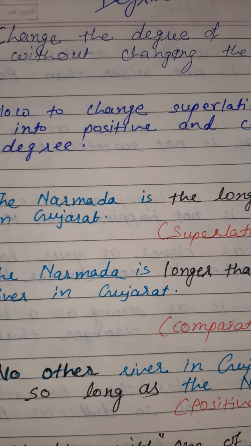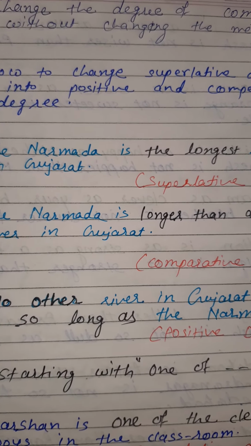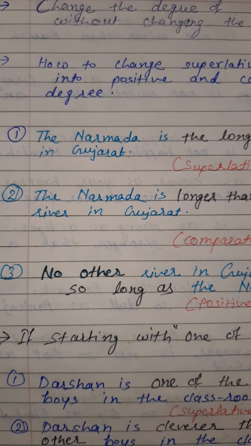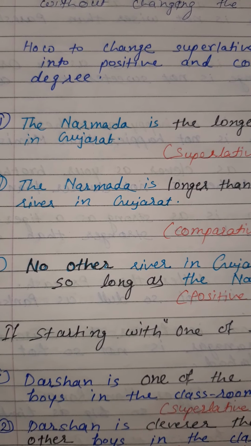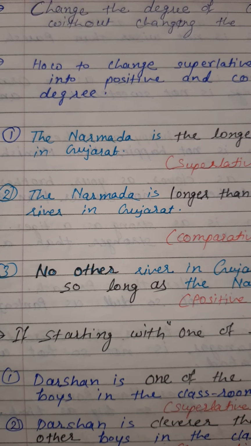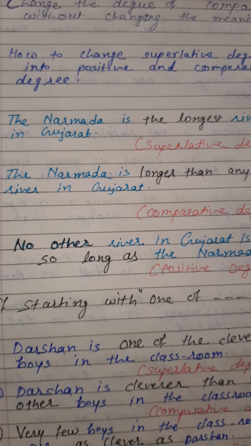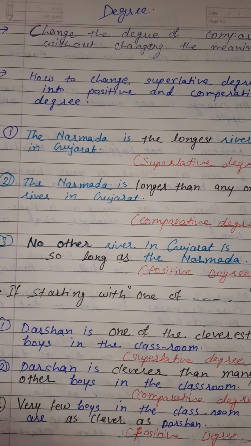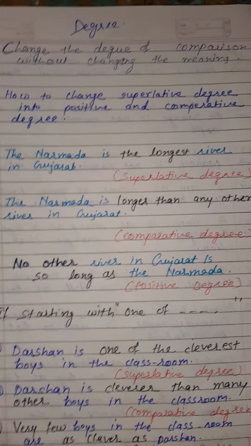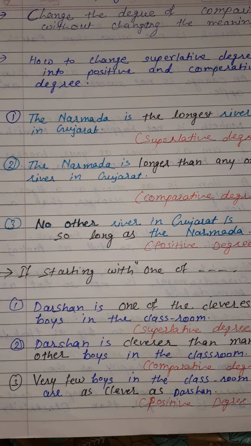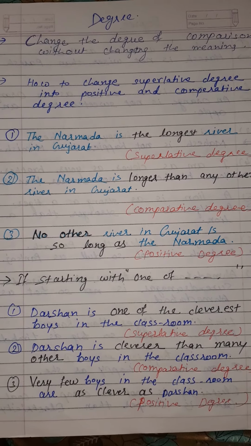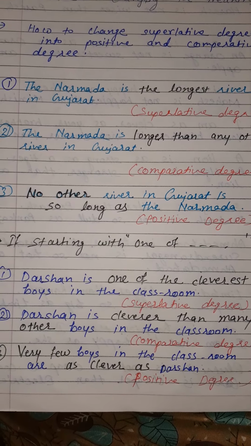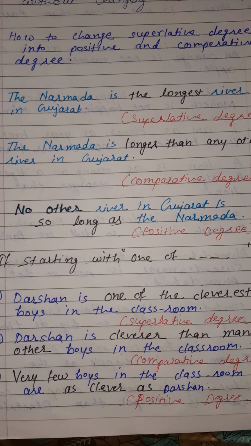So students, today we change superlative degree into comparative degree and positive degree. Okay, here are the examples. You can see here how to change superlative degree into positive and comparative degree. So the first example is a superlative degree example.